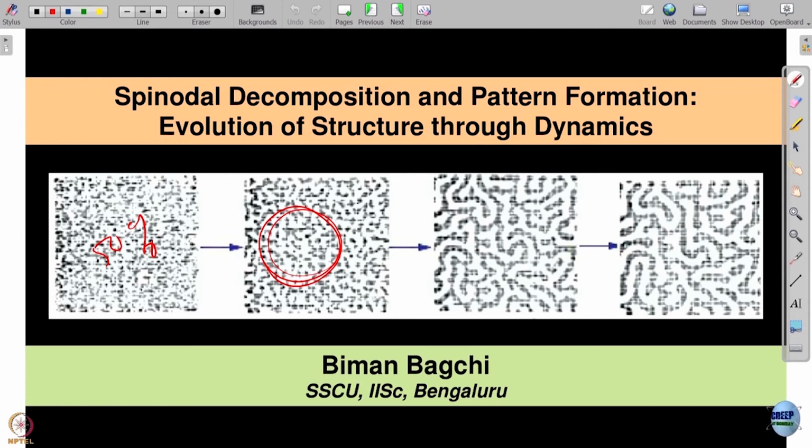These patterns will become thicker and thicker. Slowly some islands will disappear, like this island here. They will go into the surroundings, and then the next islands will disappear. So there will be thickening, called coarsening. Ultimately, in a very long time, there will be complete phase separation, just like 1A, 1B, but that may take a very long time. That is why even volcanic rocks formed a million years ago still have the patterns. This evolution is time dependent, and we will briefly discuss how to understand that.